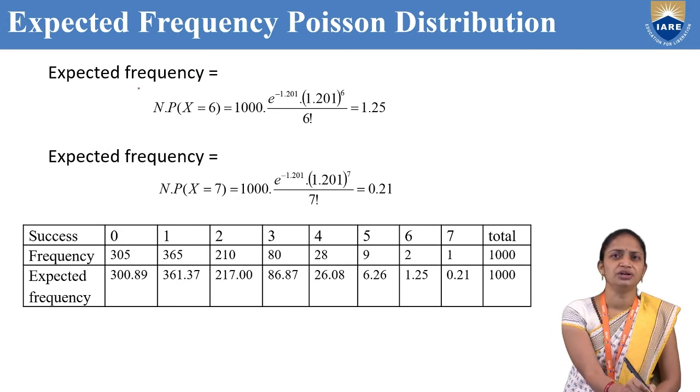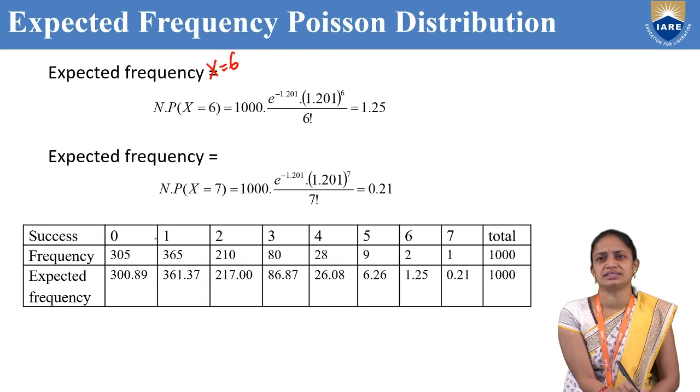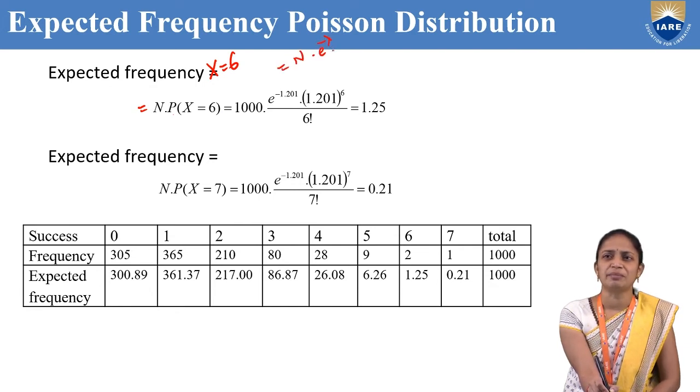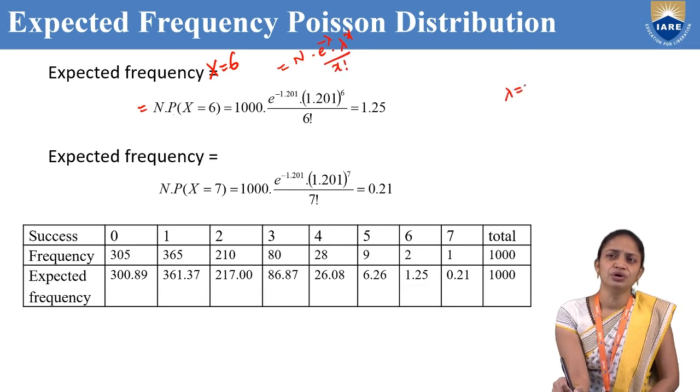Now we need to find the expected frequency for x equal to 6. That is N into P of x equal to 6. The main formula is N into e power minus lambda, lambda power x by x factorial. We have lambda equal to 1.201 and capital N equal to 1000.